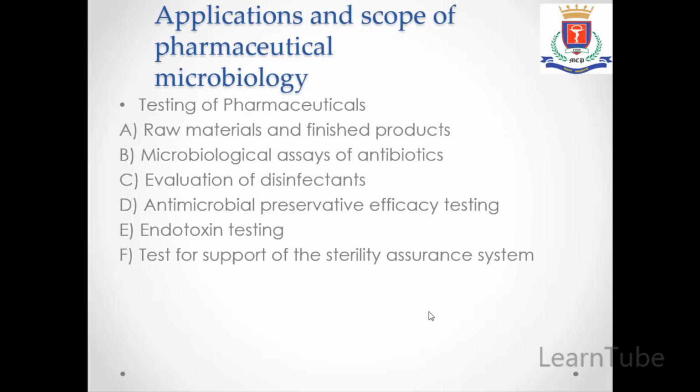Next is testing of pharmaceuticals. What kind of pharmaceuticals are tested before preparation? Obviously raw materials and finished products are both to be tested for microbial contamination. Next is microbiological assays of antibiotics. Whenever we are preparing any antibiotic, it is necessary that you carry out this microbiological assay in order to ensure the potency of that antibiotic and to find out its purity.